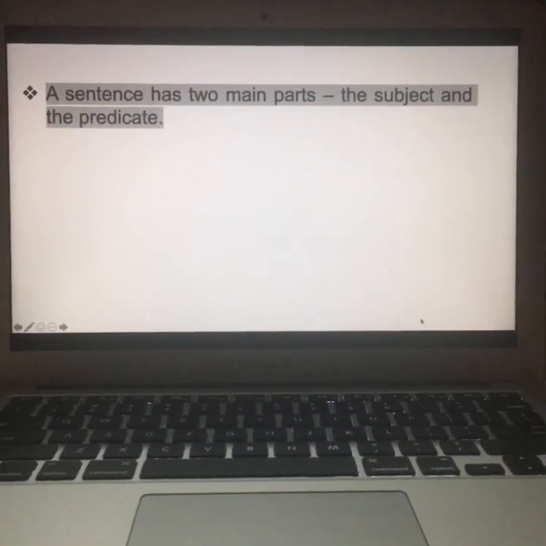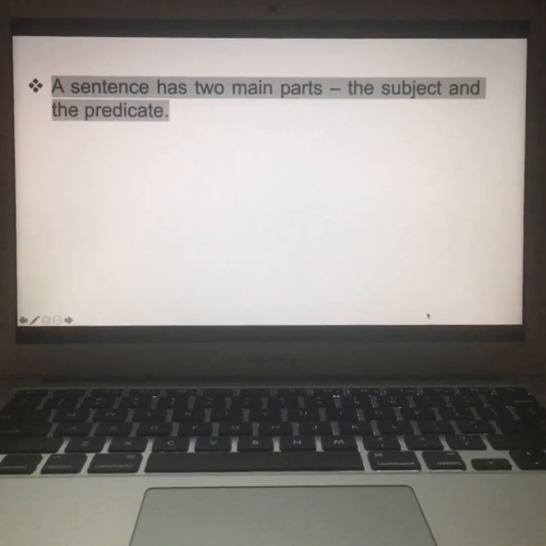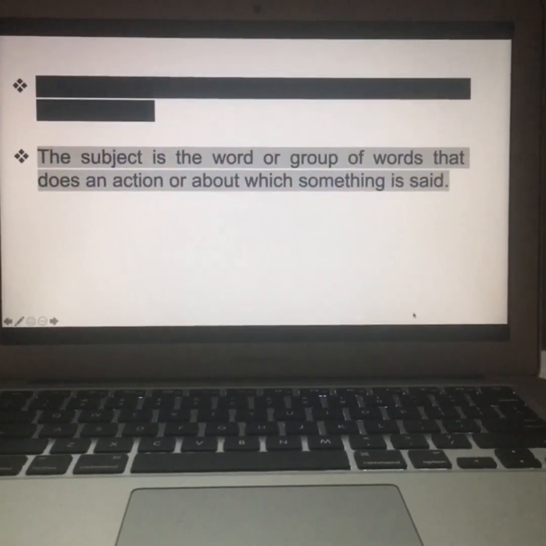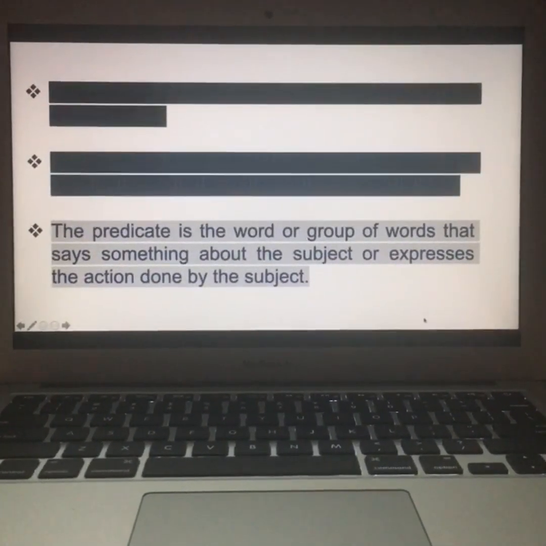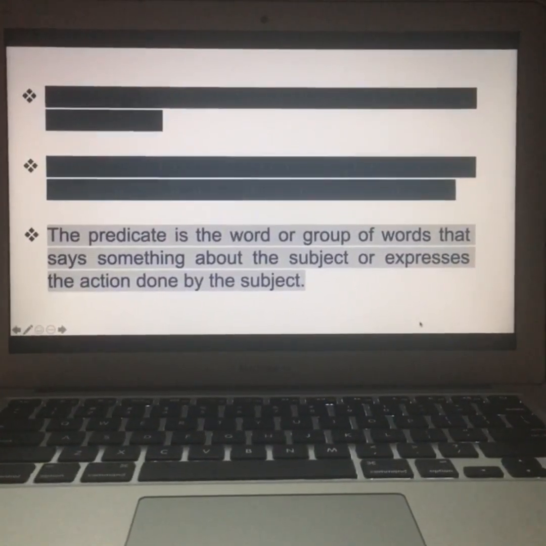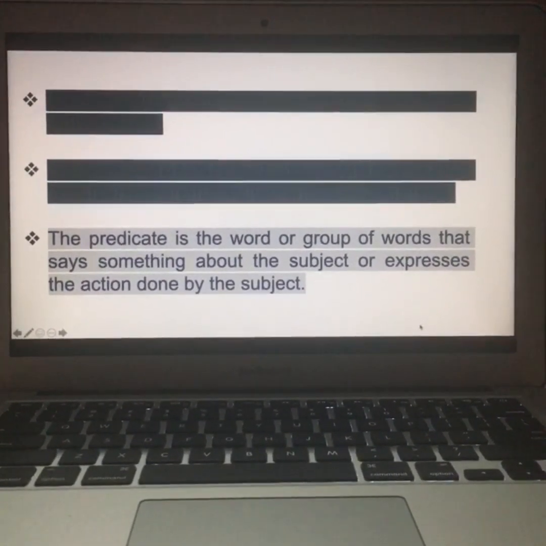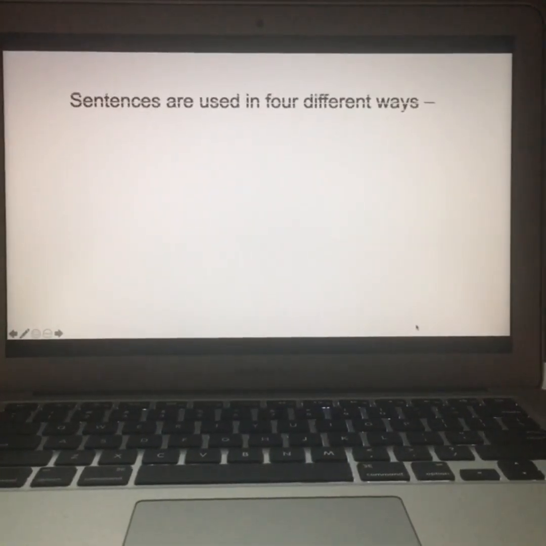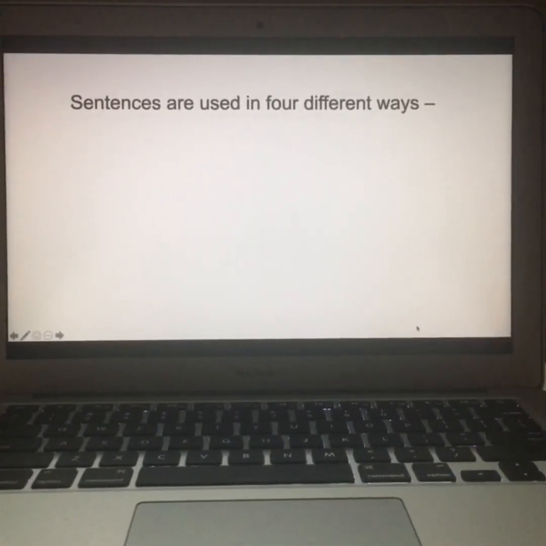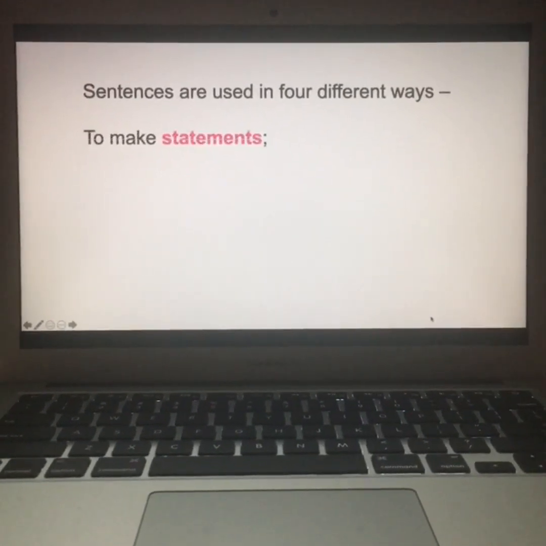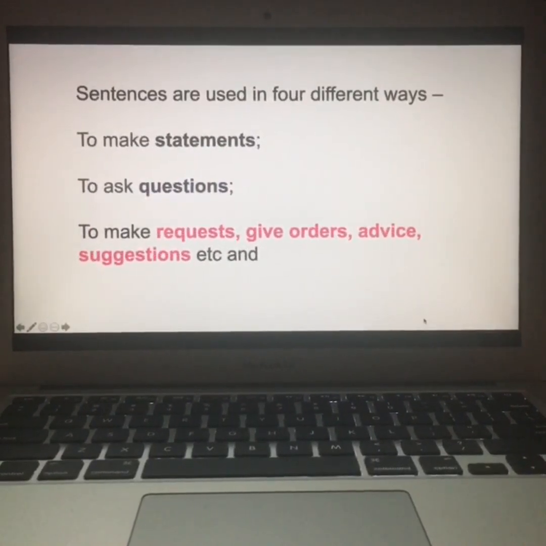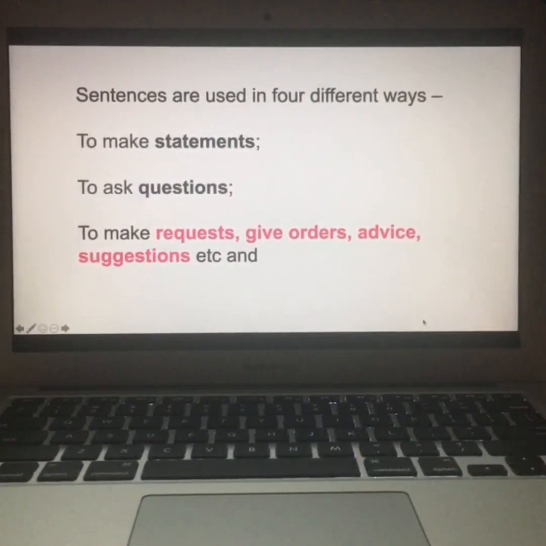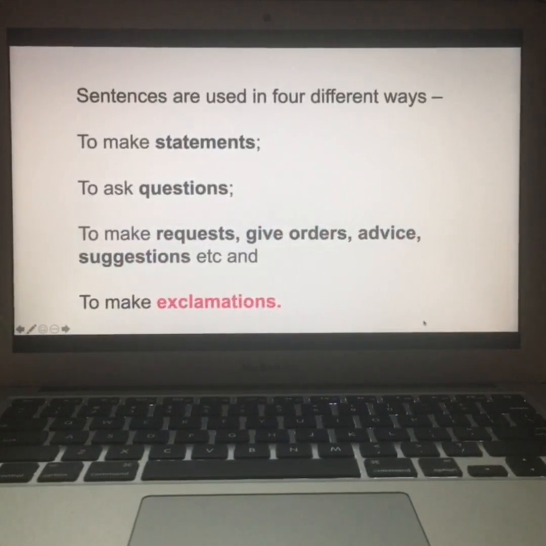We came to know that a sentence has two main parts, the subject and the predicate. The subject is the word or group of words that does an action or about which something is said. The predicate is the word or group of words that says something about the subject or expresses the action done by the subject. We also came to know that sentences are used in 4 different ways. They are to make statements, to ask questions, to make requests, give orders, advice, suggestions, etc. and to make exclamations.